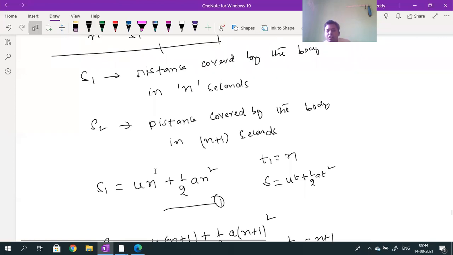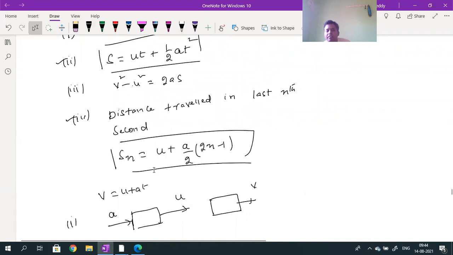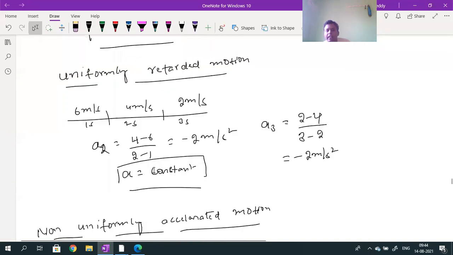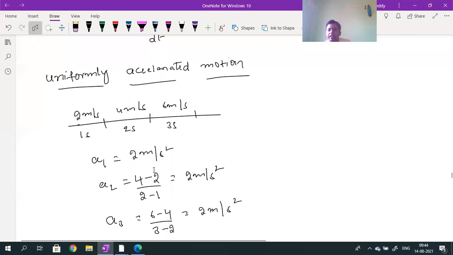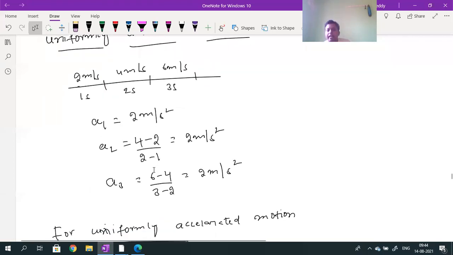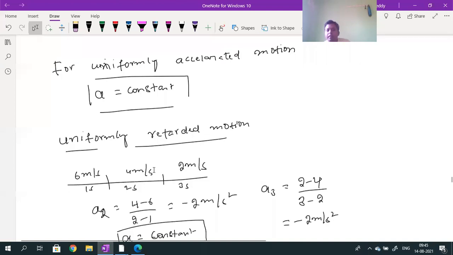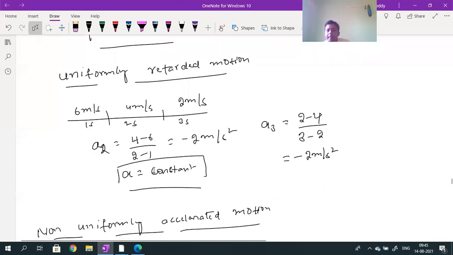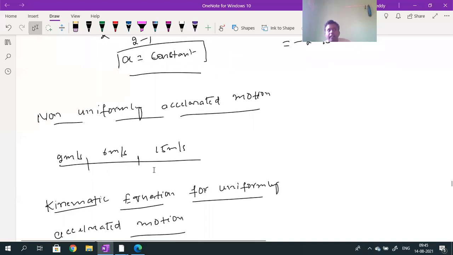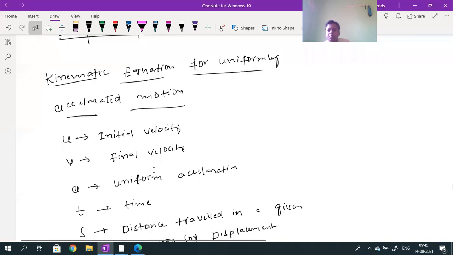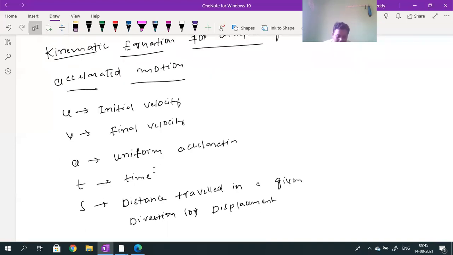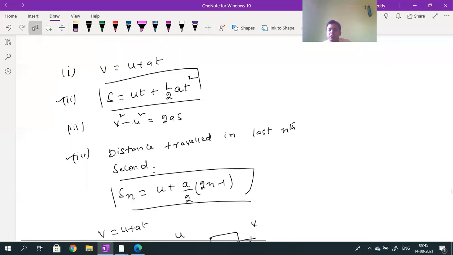So you want a screenshot? Today, at the starting of the class, you can make the screenshot. Today in class I started with uniformly accelerated motion. SI unit is meter only. This is uniformly accelerated motion, this is uniformly retarded motion, non-uniformly accelerated motion. Kinematic equations for uniformly accelerated motion. And these equations, take the screenshot.